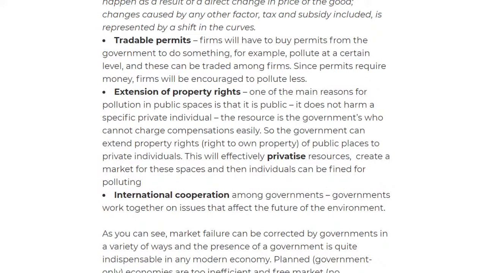Then we have extension of property rights. Maybe you have a certain noise you can make, or something like that, so that it doesn't harm anyone around the place. That's what we call extension of property rights. That is also done by the government, and so they can extend property rights, the right to own the property or make the noise, and this will effectively privatize the resources. So you can create some peace between the individuals and the producers.